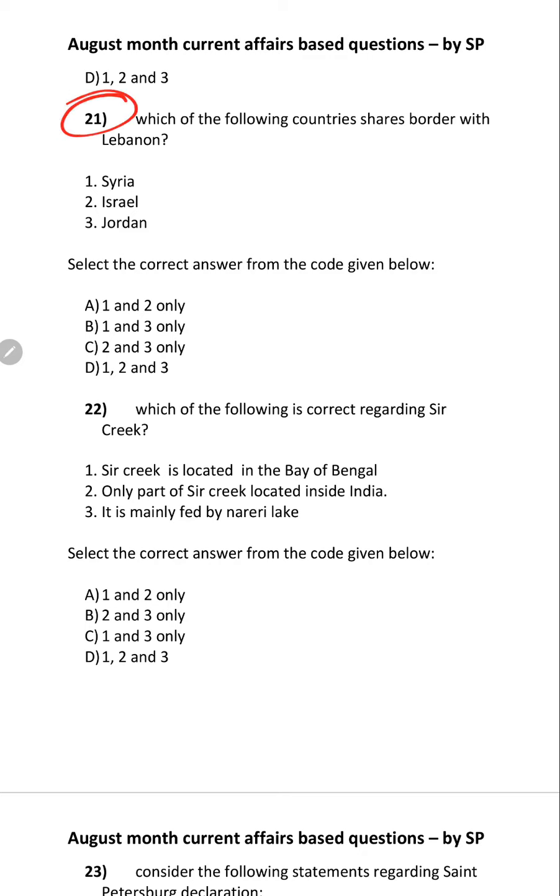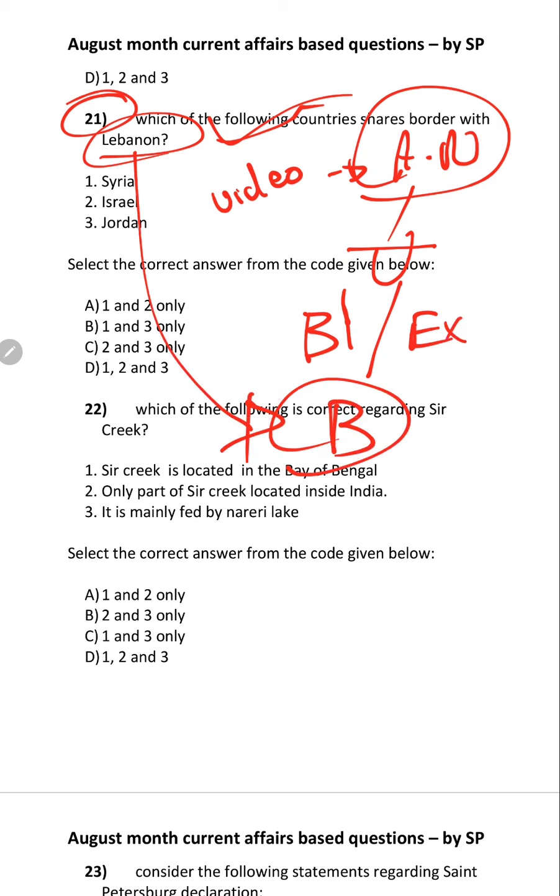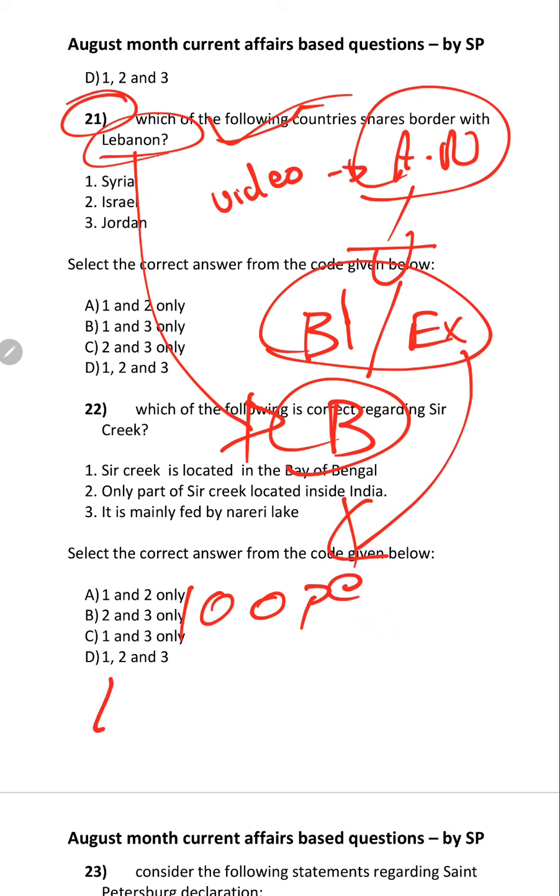So look at 21st question. Which of the following countries shares boundary with Lebanon? Why have I asked this question? Already I have discussed in the last video about ammonium nitrate. Why I have discussed? Because an explosion or blast happened in Beirut, that is Lebanon's capital. This blast is not a normal explosion. It has killed more than 100 people and destroyed port infrastructure completely.